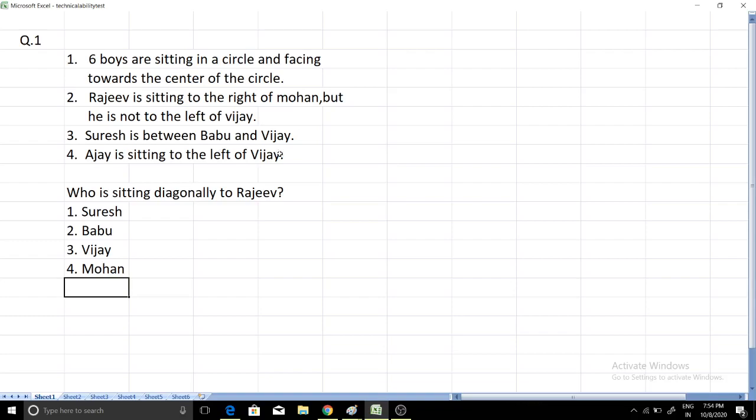So okay, let's begin. In this question, we have been given four conditions, and based on those conditions, you have to answer the question. The first condition is that six boys are sitting in a circle and facing towards the center of the circle. Rajiv is sitting to the right of Mohan, but he is not to the left of Vijay, and Suresh is between Babu and Vijay. And the last condition is Ajay is sitting to the left of Vijay.